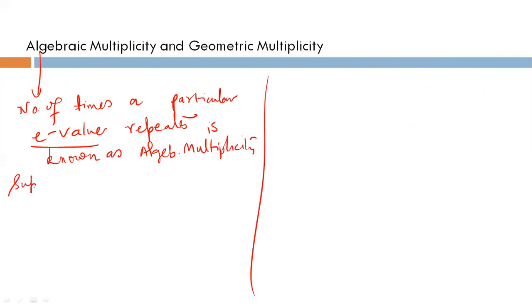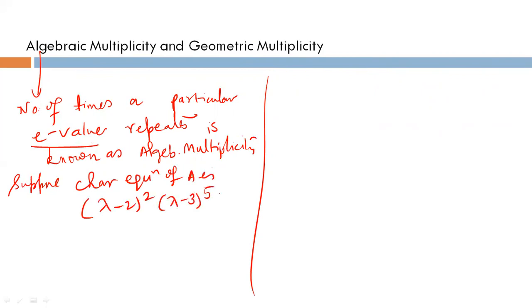Suppose the characteristic equation of A is (lambda minus 2) squared (lambda minus 3) to the power 5 equal to 0. Then you have 2 twice, and 3 you will get 5 times because the power is 5.